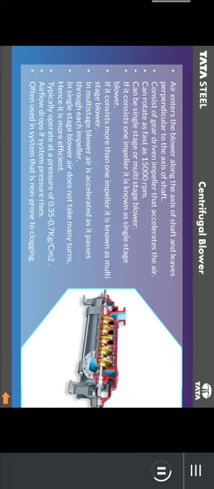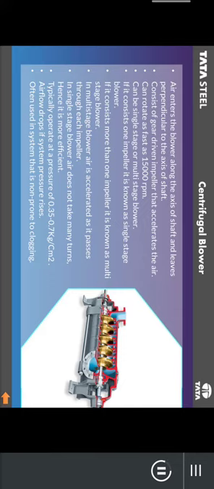Can be single-stage or multi-stage blower. If it consists of one impeller, it is known as single-stage blower. If it consists of more than one impeller, it is known as multi-stage blower. In multi-stage blower, air is accelerated as it passes through each impeller. In single-stage blower, air does not take many turns, hence it is more efficient.